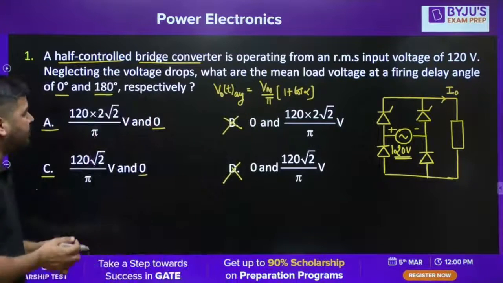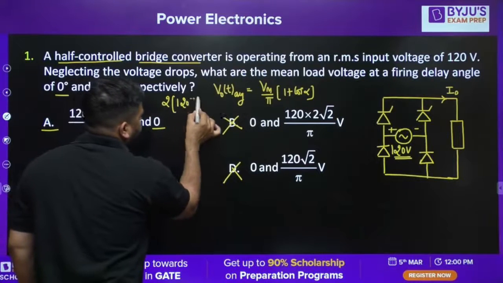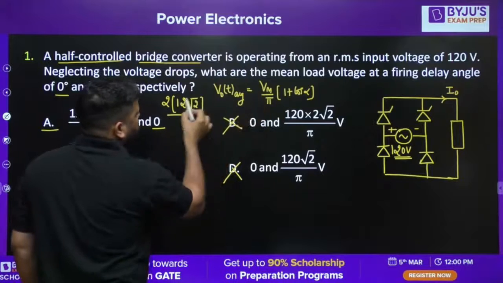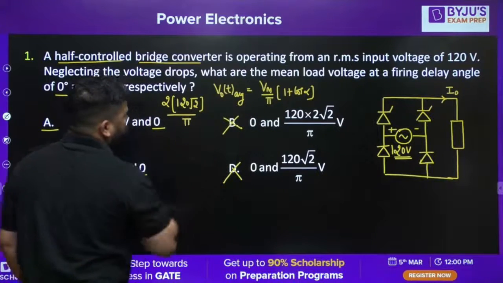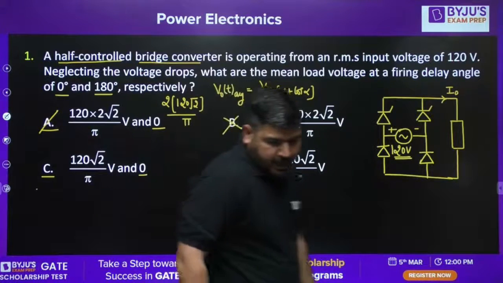Now what is the Vm value? Vm value is 120 root 2, because 120 is the RMS value. So 2 into Vm, divided by pi. This will be my average output voltage. Okay, so the answer should be A. Answer should be A. I hope it is clear, guys.